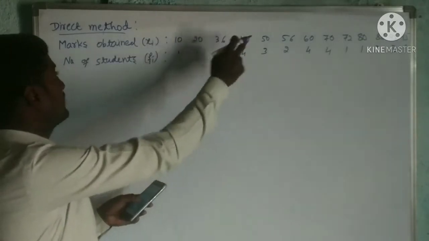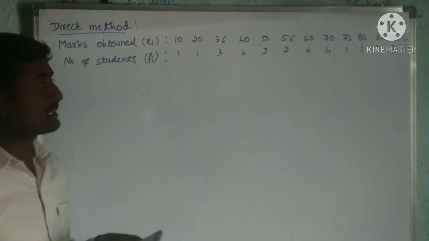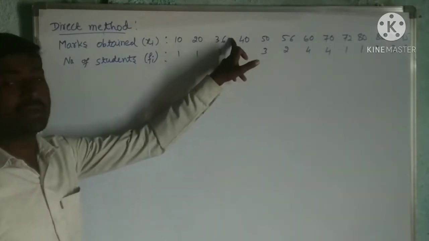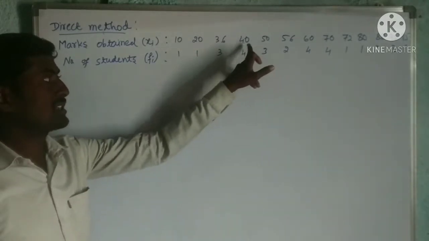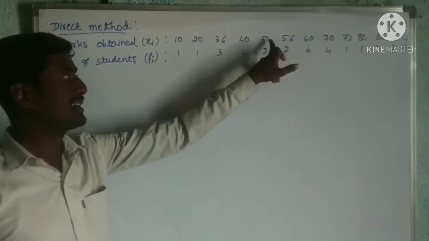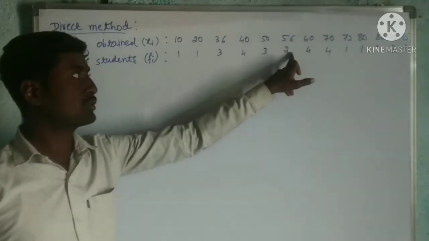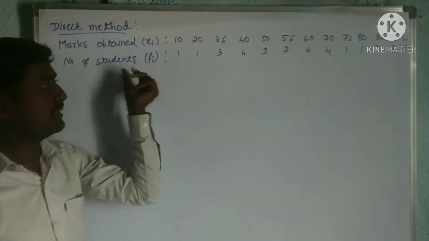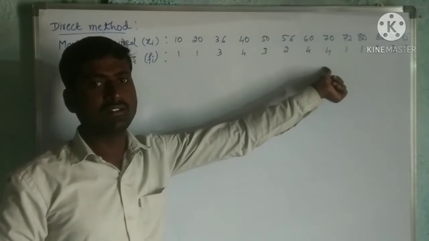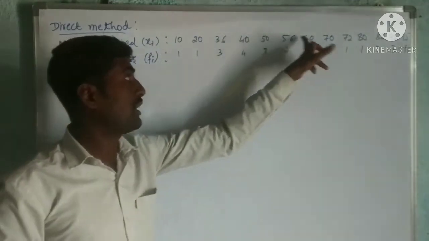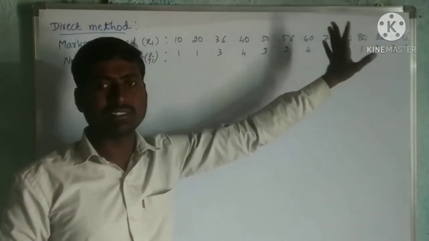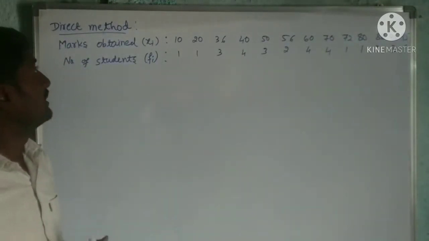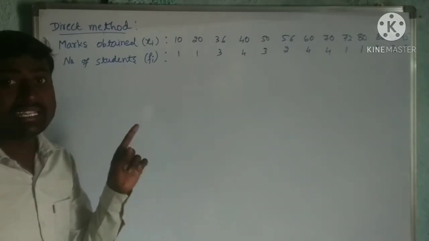These are the marks of the students and these are the number of students. Means, 10 marks, how many students got? Only 1. 20 marks, 1. 36 marks, how many students got? 3. 40 marks, 4 students have got. 50 marks, 3 students. 56 marks, 2 students. The sum of all these will give us 30, means in the class there are 30 students. These are the marks out of 100. Total maximum marks is 100. Now we have to calculate the mean by the direct method.